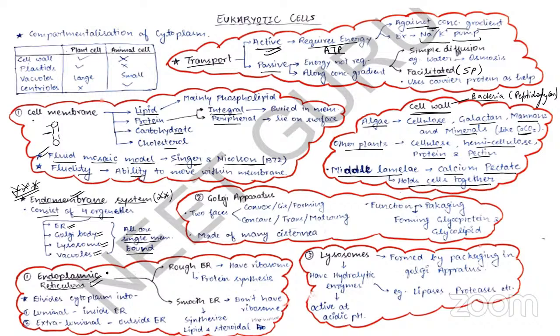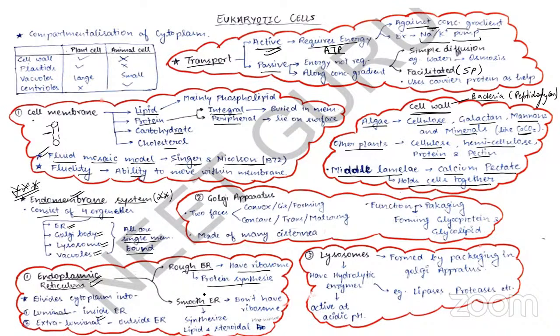As I told you, the endoplasmic reticulum was first observed by Keith Porter. Okay, and endoplasmic reticulum has two compartments. So inner side is your luminal and the outside of the ER is your extraluminal compartment. Okay, and the endoplasmic reticulum is of two types. Number one is your rough endoplasmic reticulum because it has ribosomes and it is involved in protein synthesis.